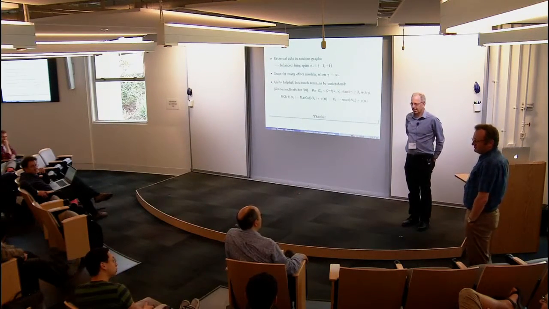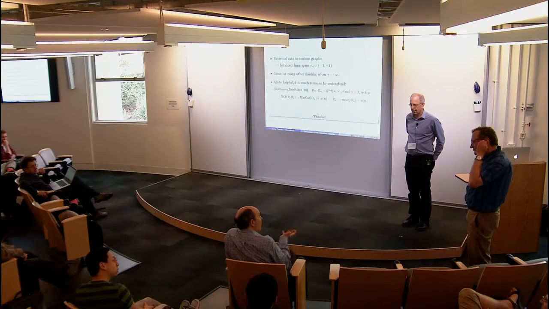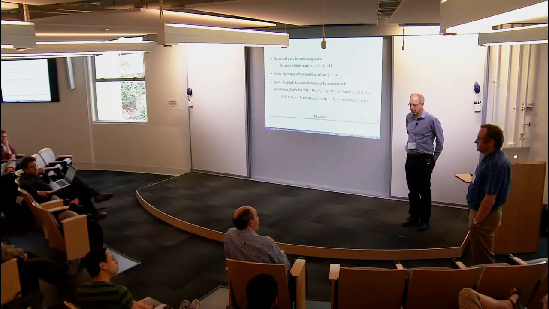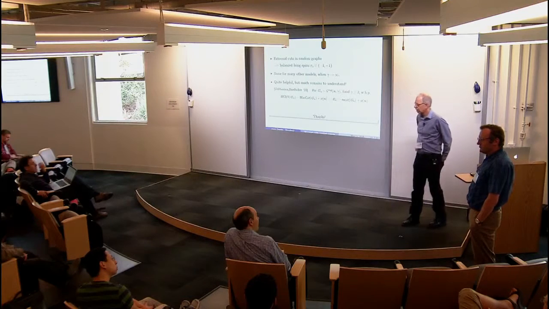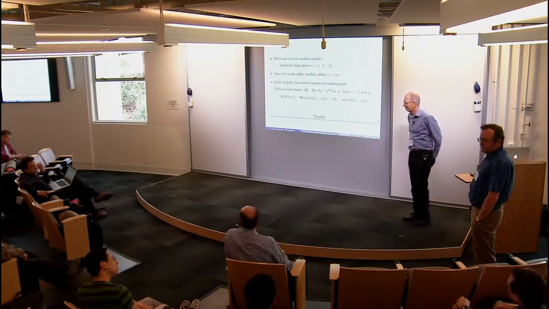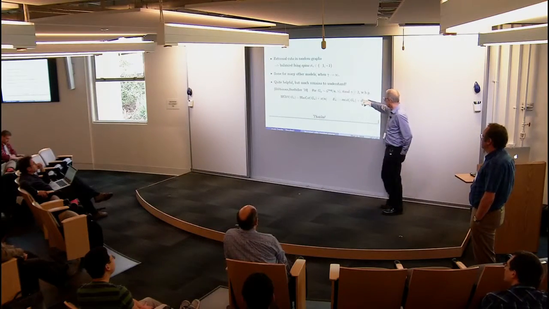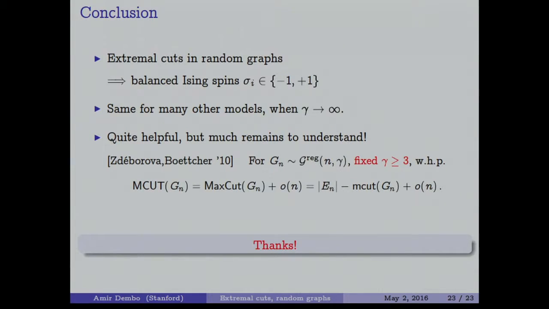So do you expect your results to survive if you take other ensembles with average degree gamma, so some configuration model? So you've got two different ensembles with average degree gamma, and they have the same behavior. Should it be more robust than that? And should this conjecture survive? No. This conjecture does not apply. This conjecture relies on regularity. If you take Erdős-Rényi, it's not true for Erdős-Rényi, for example.